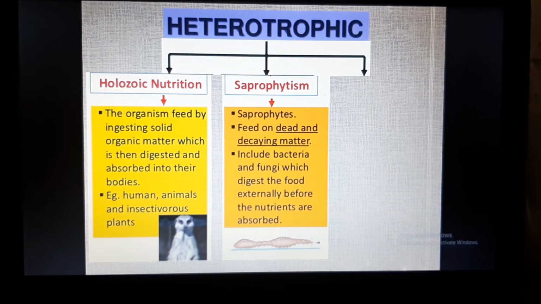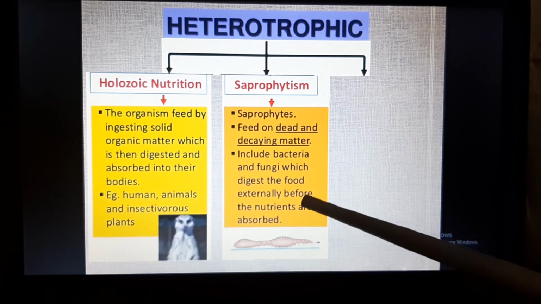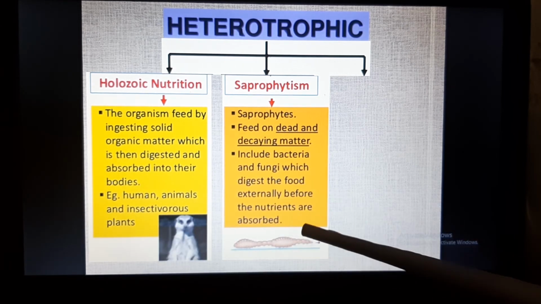The next type of heterotrophic nutrition is the saprophytic mode of nutrition, and organisms which use it are called saprophytes. Saprophytes feed on dead and decaying matter. It includes bacteria and fungi. How do they digest the food? They digest the food externally, even before the nutrients are taken inside the body.